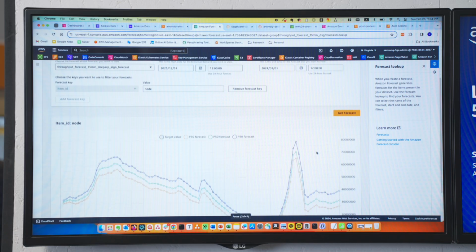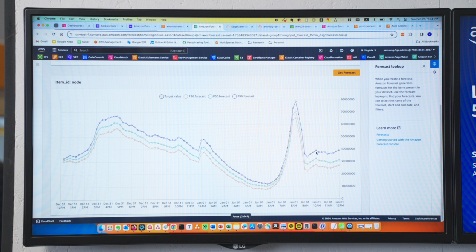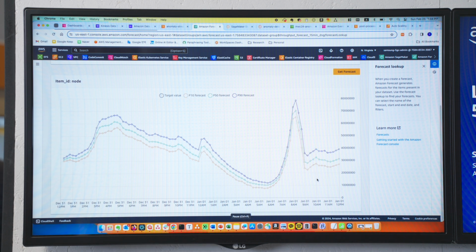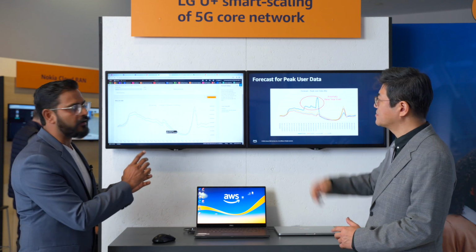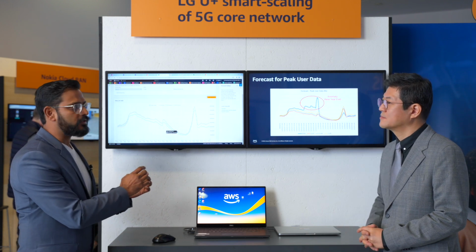And let me also show you the forecast. This is how the forecast looks with the 3 different confidence intervals. And we see that in general, the traffic pattern has been predicted, which is quite close to the original traffic, with the exception of the anomalies that are occurring at the New Year's timeframe.